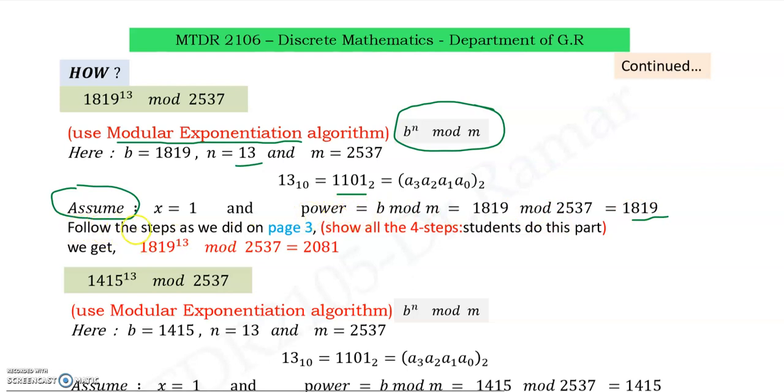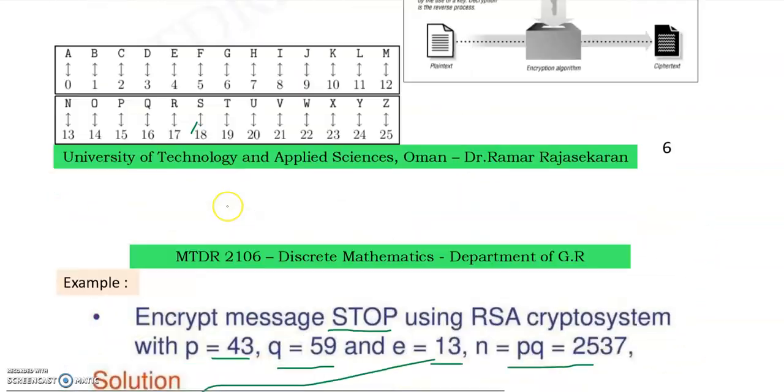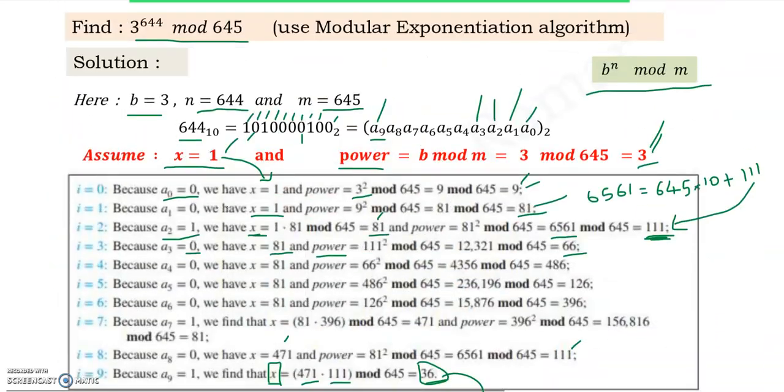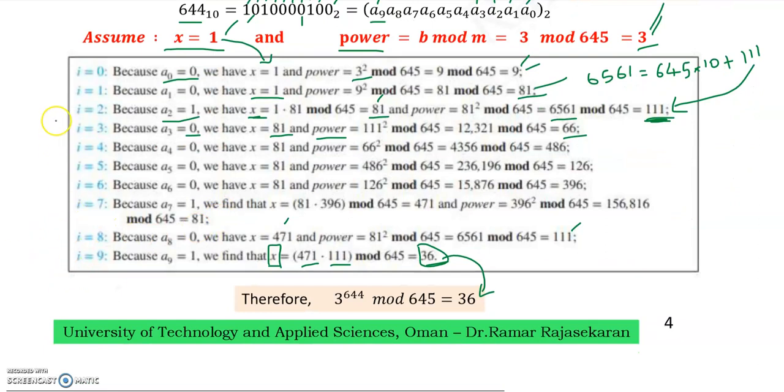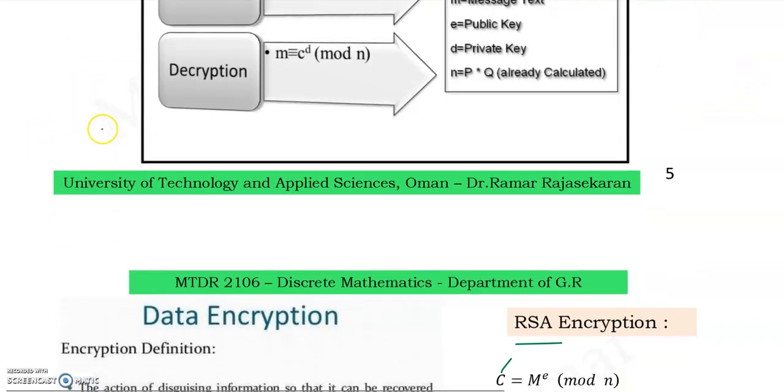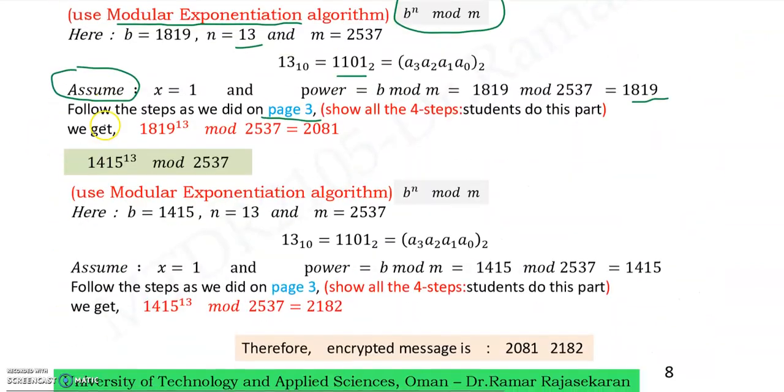Then follow the steps as we did on page 3. You see here what we did in the previous video. See this table. You have to do 4 steps. Why? Because here we have only 4 values: a0, a1, a2, a3. So you have to show all the 4 steps.